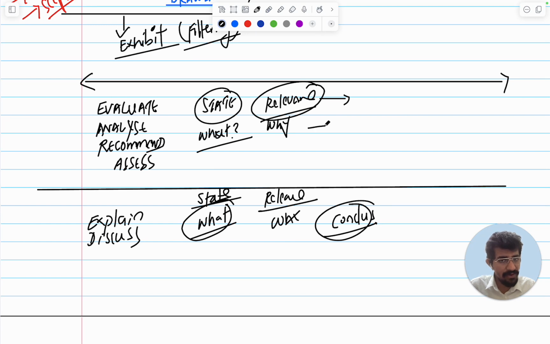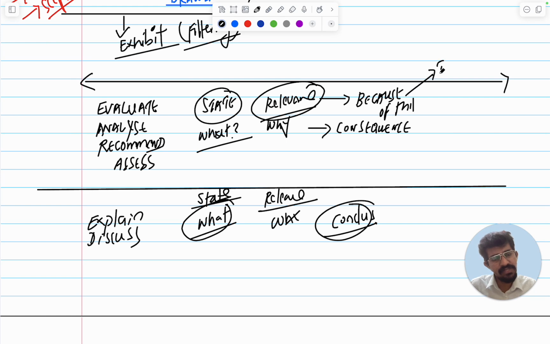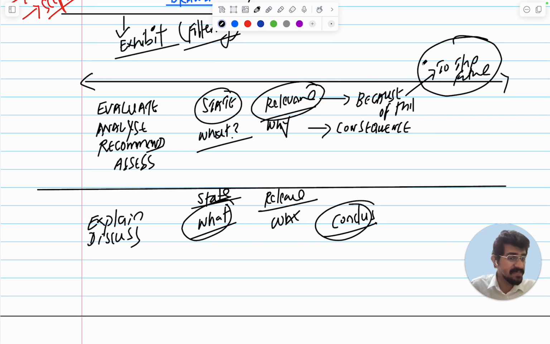Instead of how, you have to say consequences. Consequences means because of this. Look at the term, students. Because of this, what will happen to the future? Understand it very well. What, why, and consequence. Because of this, what will be the impact to the future? Very practically you have to write. So that is the understanding here.